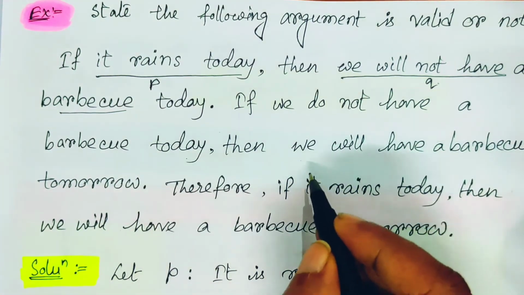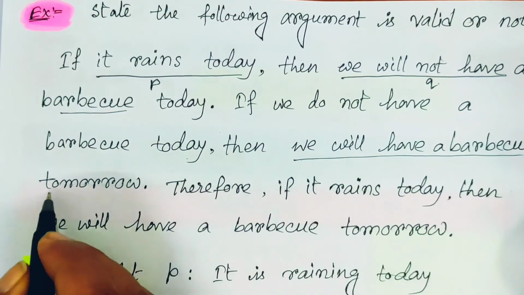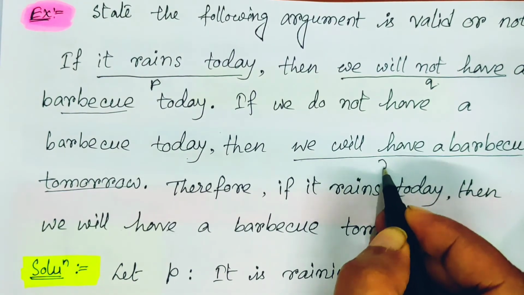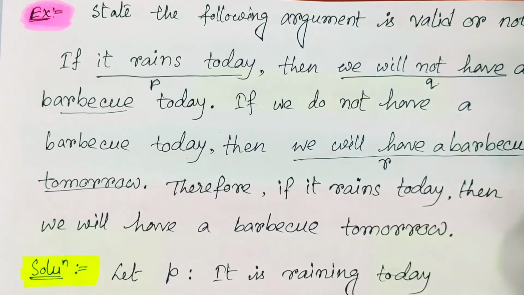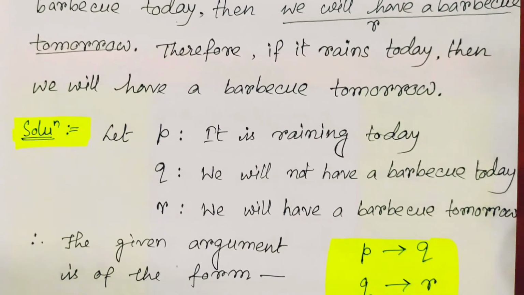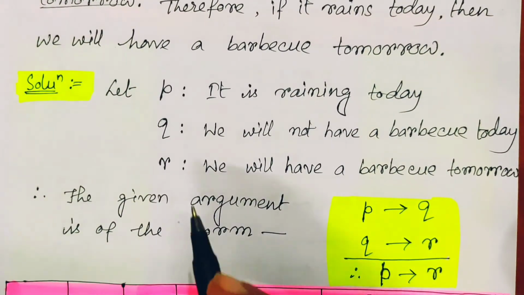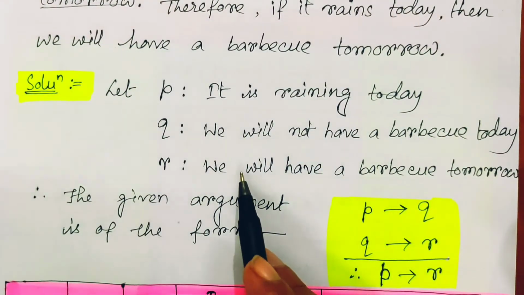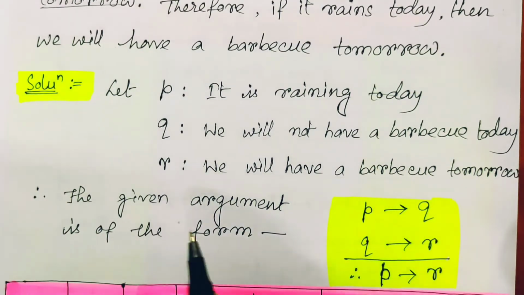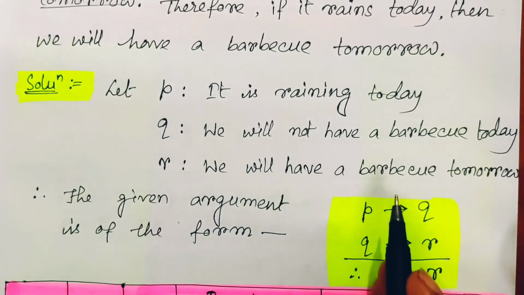So this is another statement, we will have a barbecue tomorrow, and that is another proposition, R. So now all the different propositions are covered. Accordingly, P is it is raining today, Q is we will not have a barbecue today, and R is we will have a barbecue tomorrow.